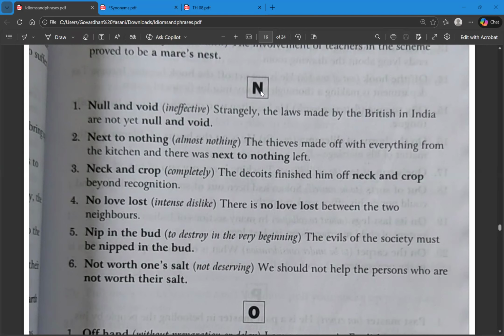Until the last video, we have covered till the letter M. Now we'll start with N.